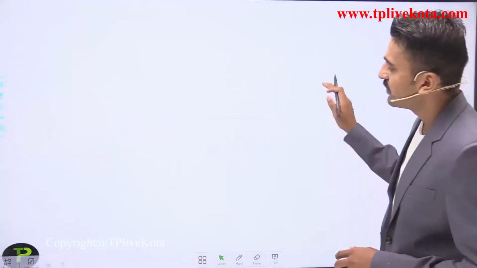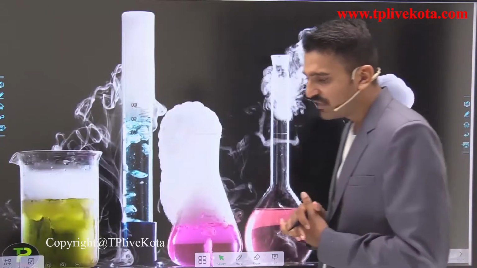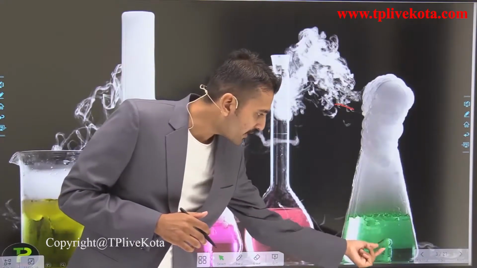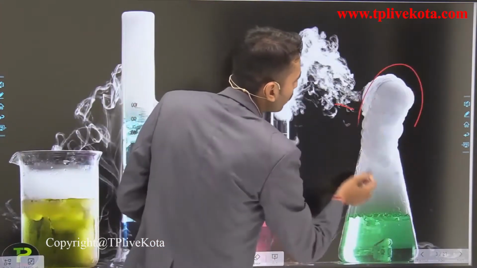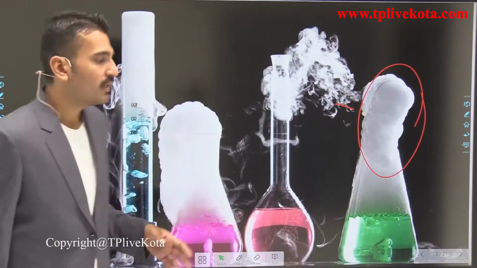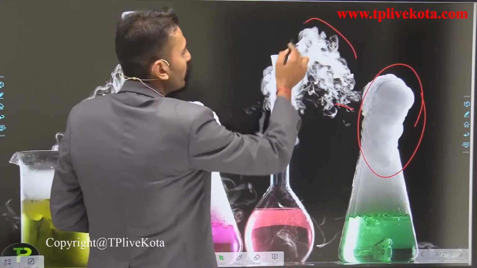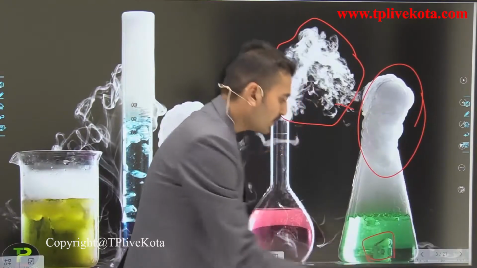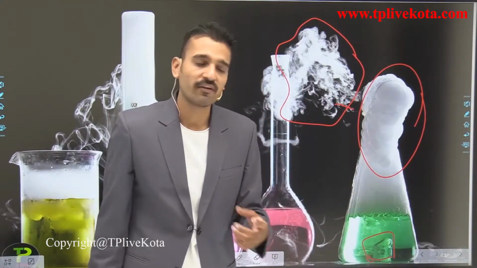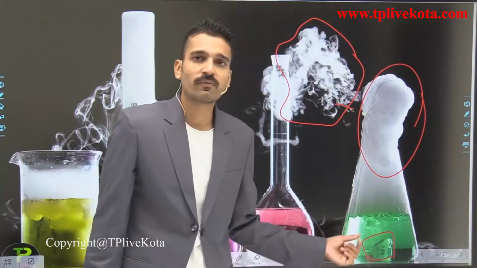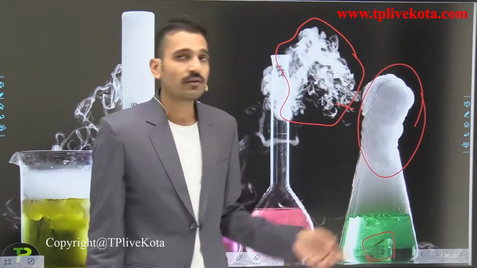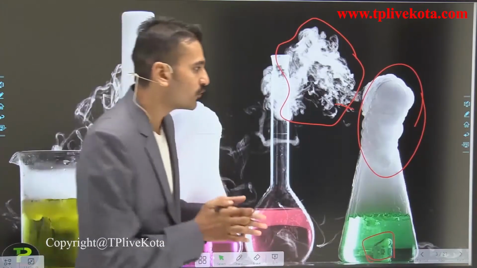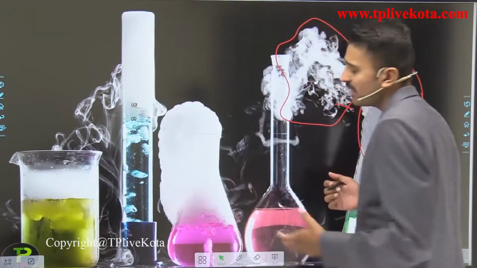So let us study. Here is another slide which shows that if I pour some kind of metal into this particular solution, you are seeing that gas is evolving in all the containers. There is the evolution of gas, you can see here. So this is matter. This particular element is also matter, which is interacting with this solution present in the flask, which is also matter, and a gas is evolved. And if I am interested in which gas has been evolved, I have to study its properties also. So these are all about matter and interaction.